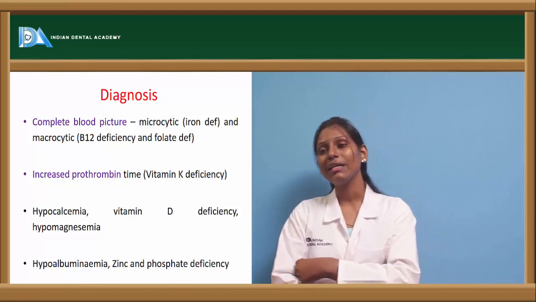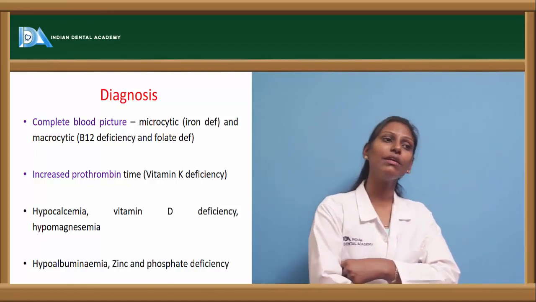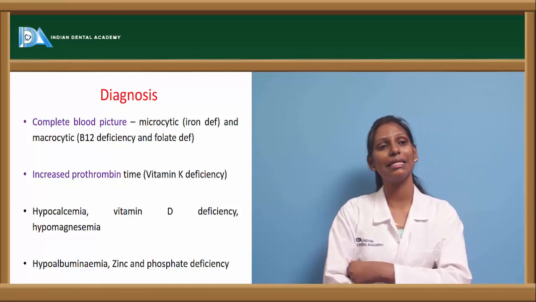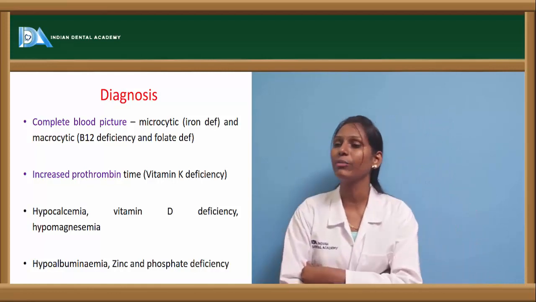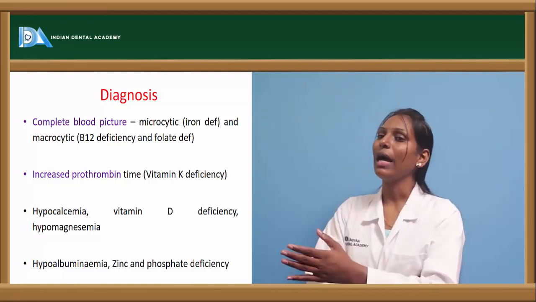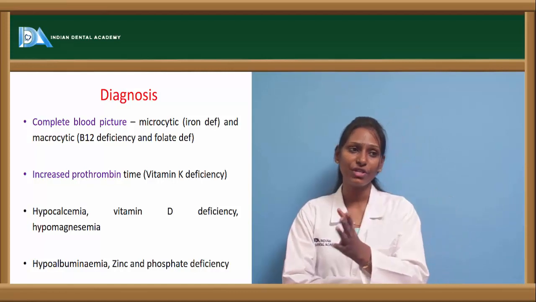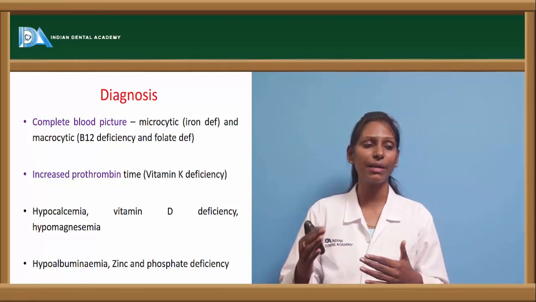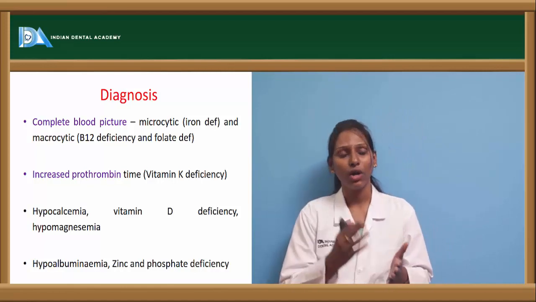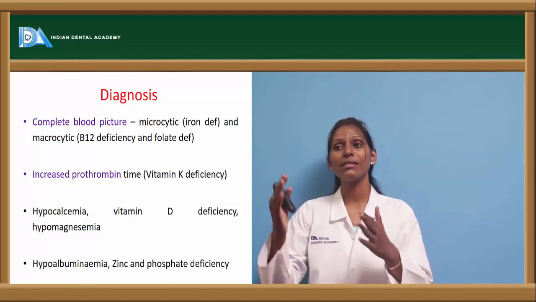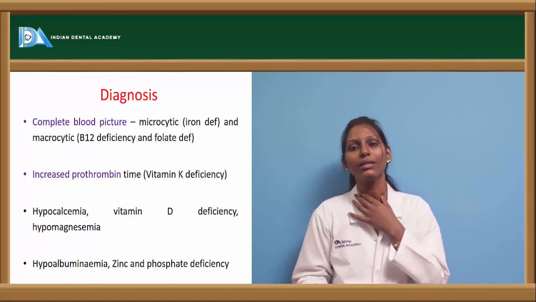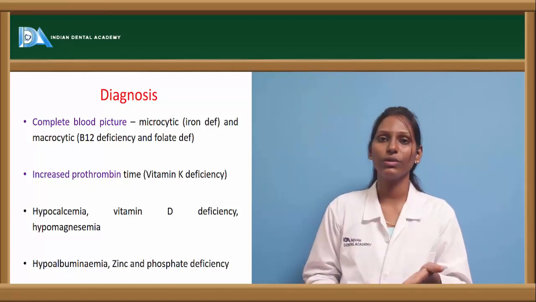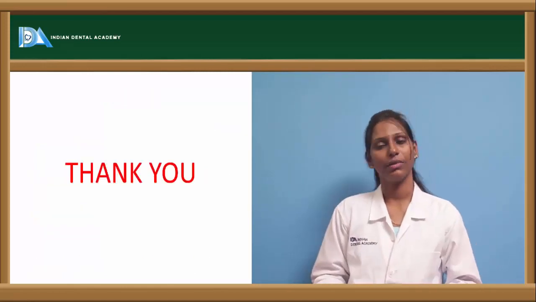Now coming to other deficiencies, it includes hypocalcemia. Vitamin D deficiency can also be seen in these cases, associated with hypomagnesemia. Hypoalbuminemia, and zinc and phosphate deficiency can also be seen. These are all the serological tests that can be done in plasma, blood or biochemical investigations, which show us these various deficiencies. So this can give us a clue that there is malabsorption.